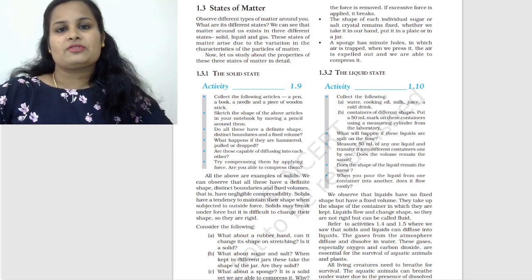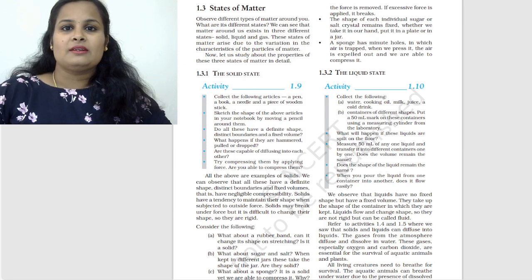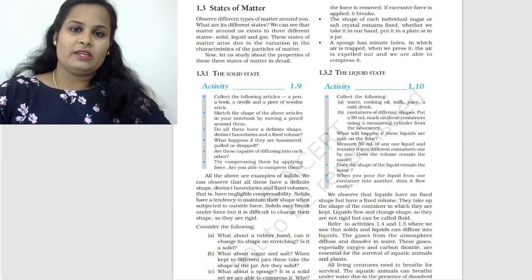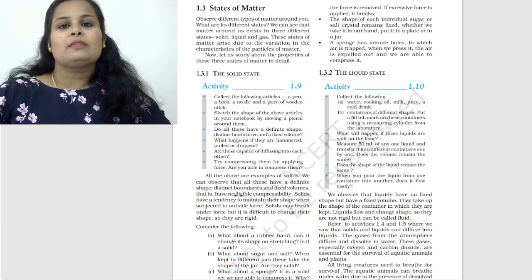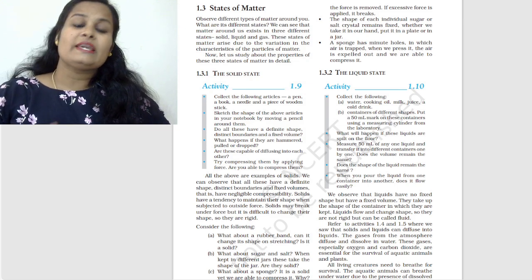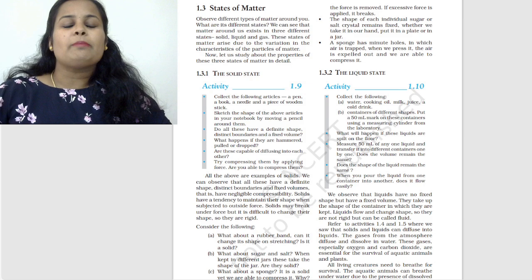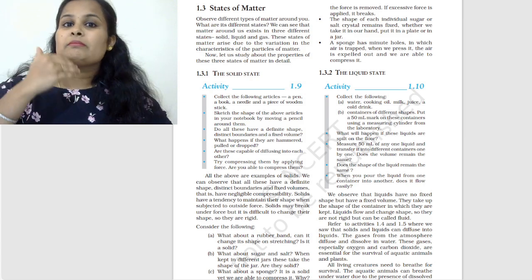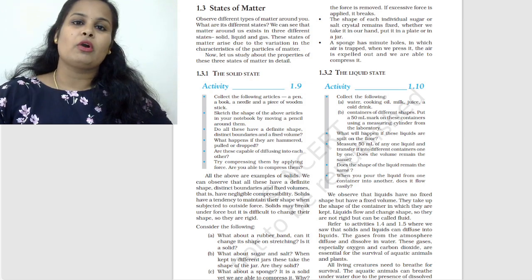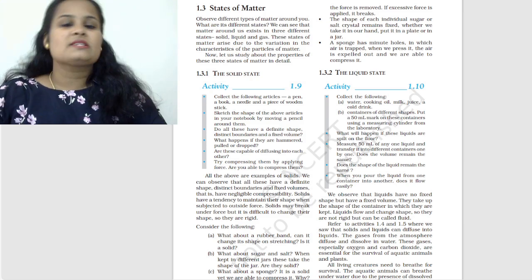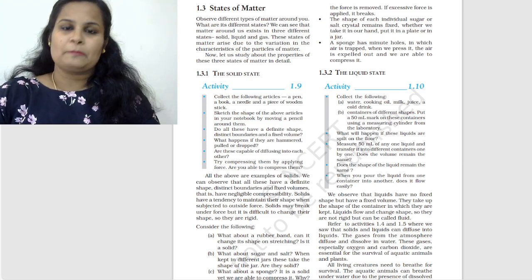Mainly three characteristics. The first one, the particles of matter are continuously moving. The second, the particles of matter attract each other. And the particles of matter have some space in between them. We call it interparticular space, or intermolecular space.